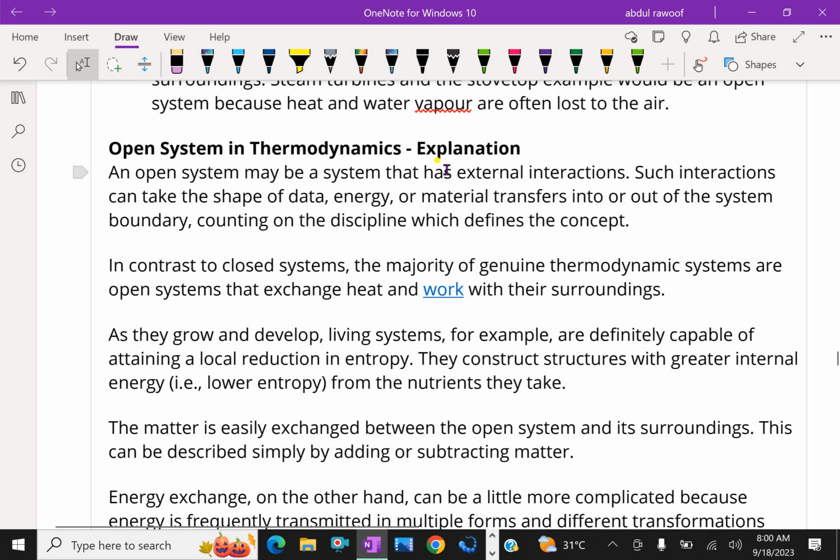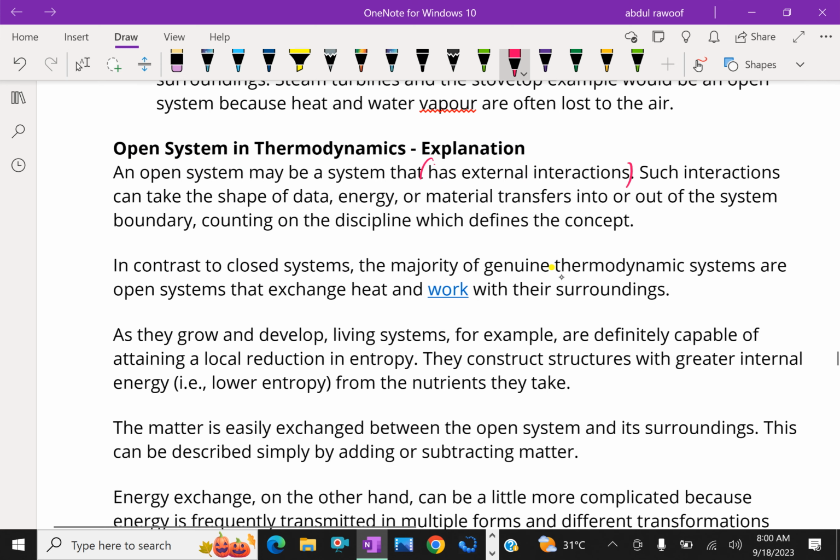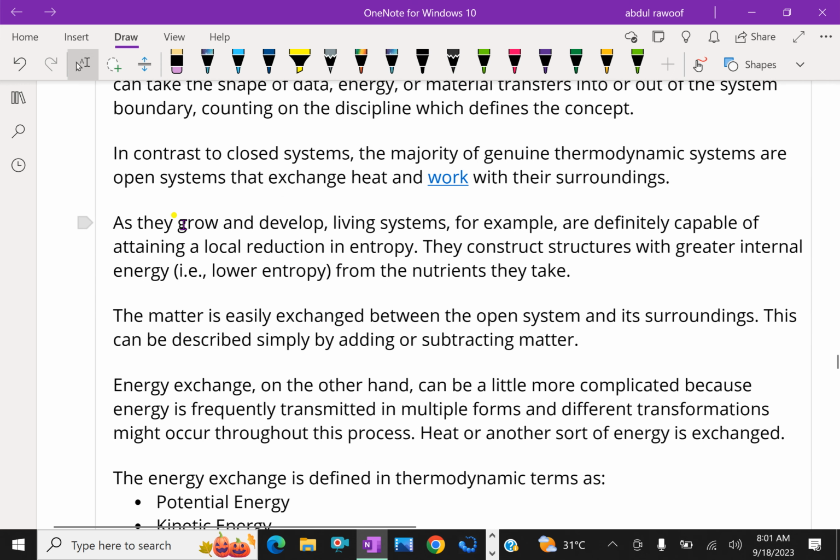Open system in thermodynamics, we can explain. An open system is a system that has external interactions. Such interactions can take the shape of data, energy, or material transfers into or out of the system boundary, depending on the discipline which defines the concept. In contrast to a closed system, the majority of genuine thermodynamic systems are open systems that exchange heat and work with their surroundings.